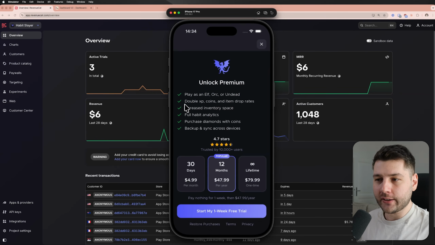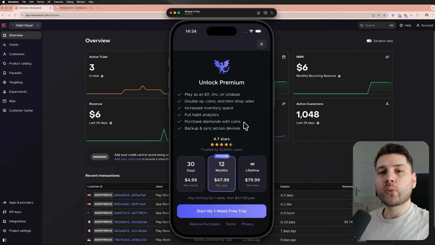So that's another benefit. You also get double the inventory space. You get all of the analytics of the habit, which is actually useful, and then you can also purchase diamonds with coins instead of spending more money on the diamonds. And this here is capped at 50 diamonds per month to basically give you a little bit of diamonds for your subscription while still requiring you to use the app to get coins, because you need to change coins to your actual diamonds, right? That's kind of the way that this goes.